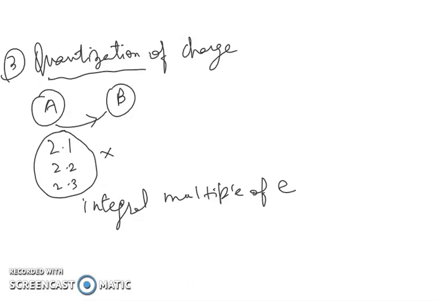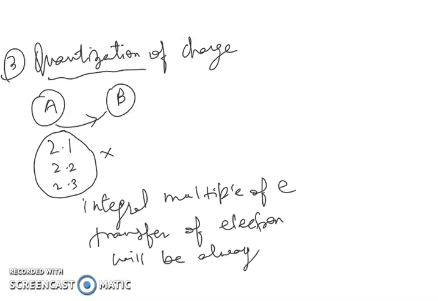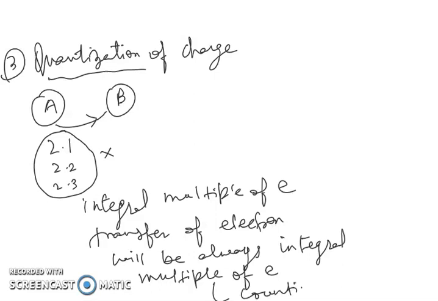That will always be a counting number. Transfer of electrons will always be an integral multiple, that will always be in counting numbers or natural numbers.